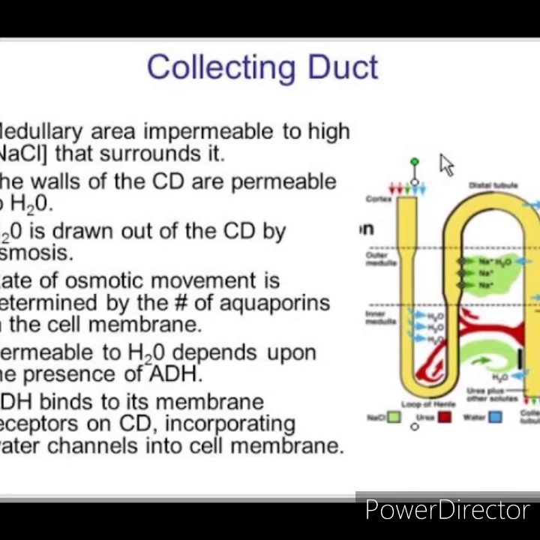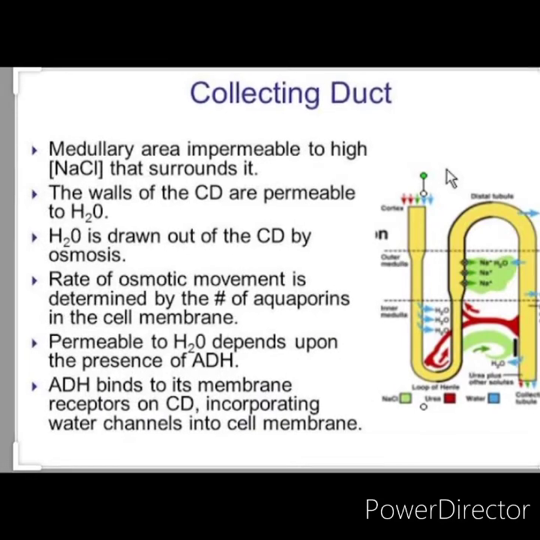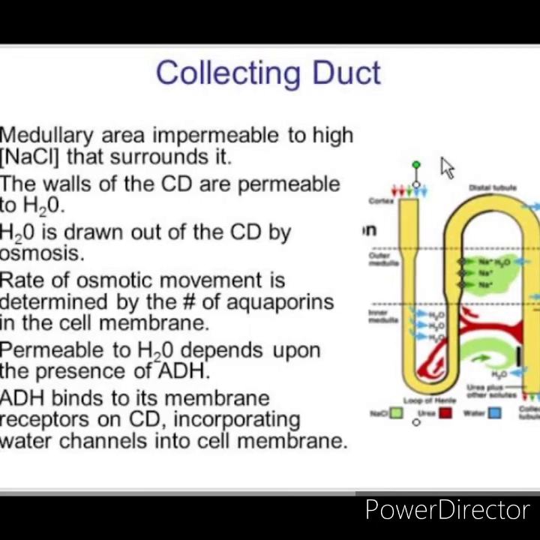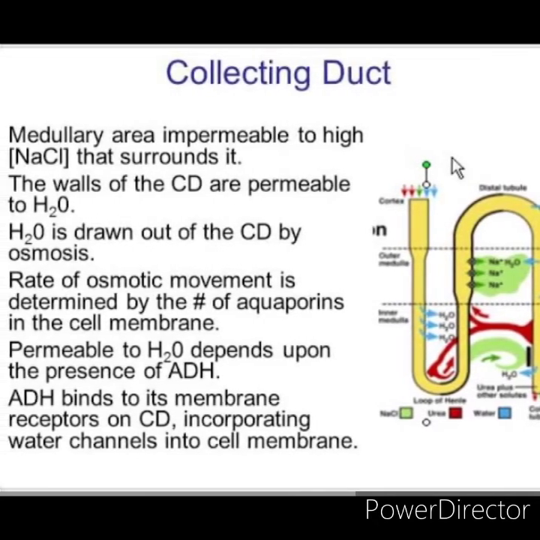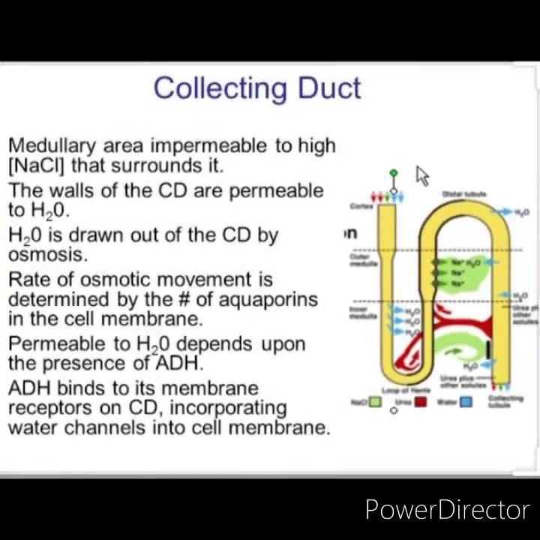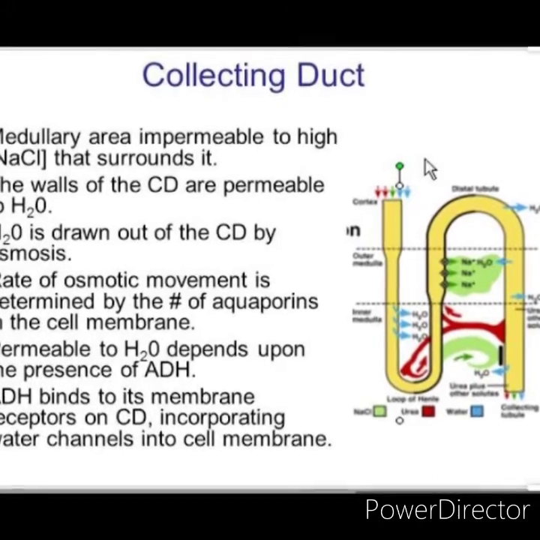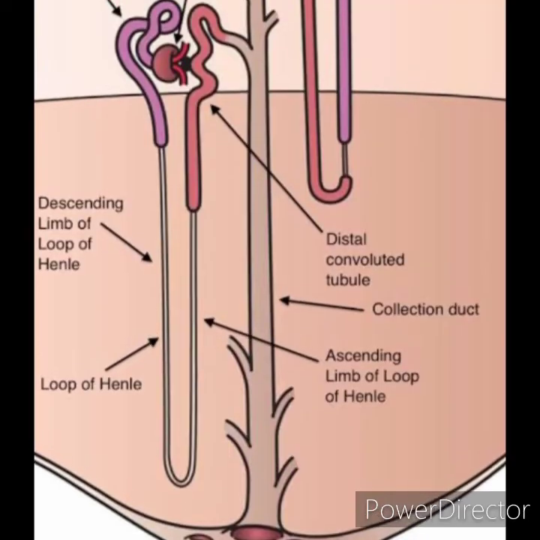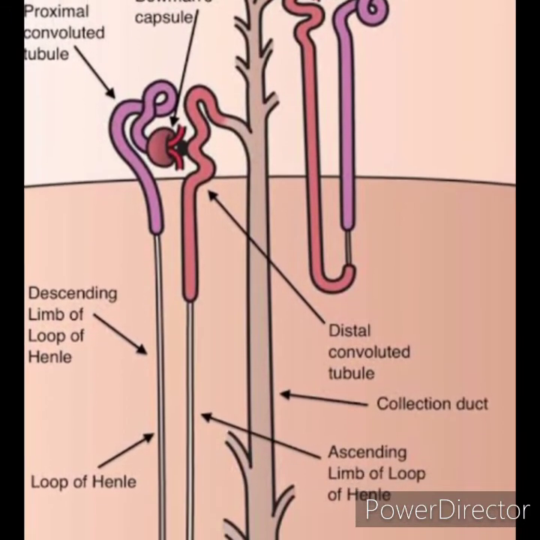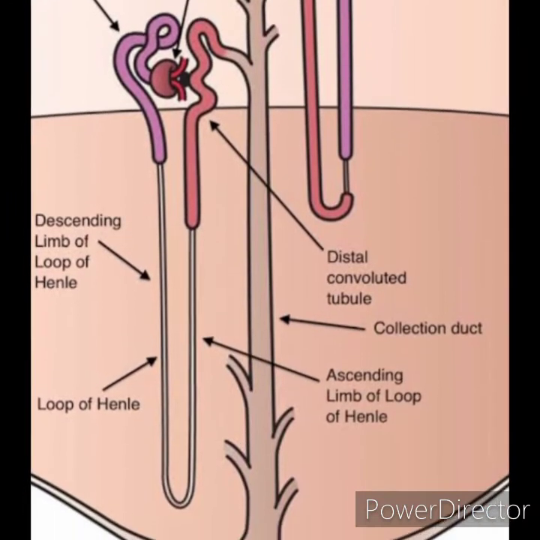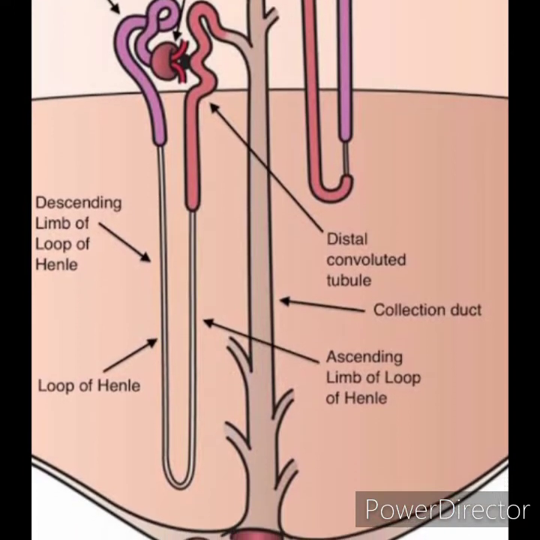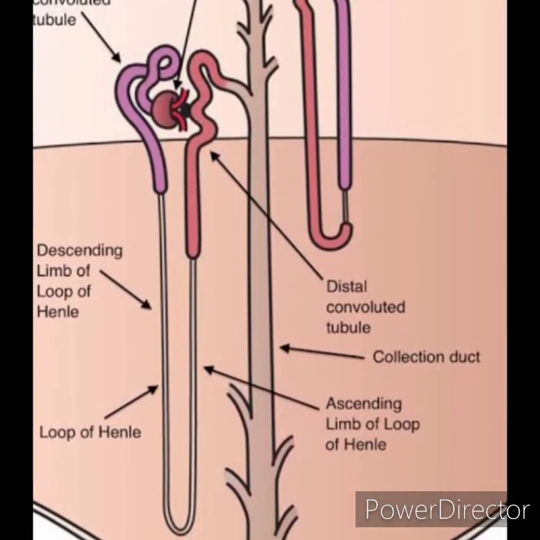Now, histology of loop of Henle. Thick descending segment is formed by brush-bordered cuboidal epithelial cell. Thin descending segment, hairpin bend and thin ascending segment are lined by flattened epithelial cell without brush border. Thick ascending segment is lined by cuboidal epithelial cell without brush border. The terminal portion of thick ascending segment, which runs between the afferent and efferent arterioles of the same nephron, forms the macula densa. Macula densa is part of juxtaglomerular apparatus.